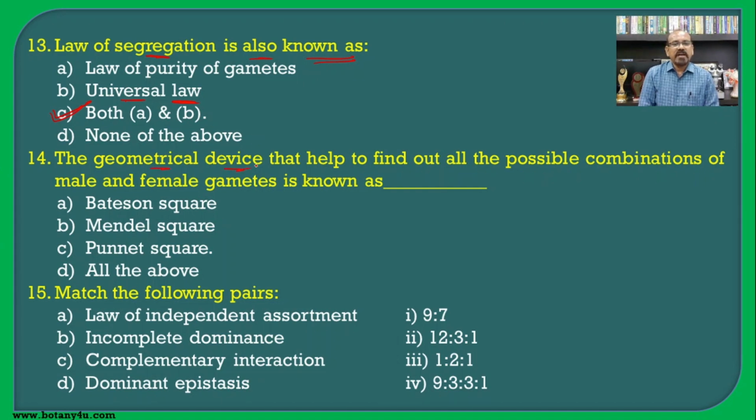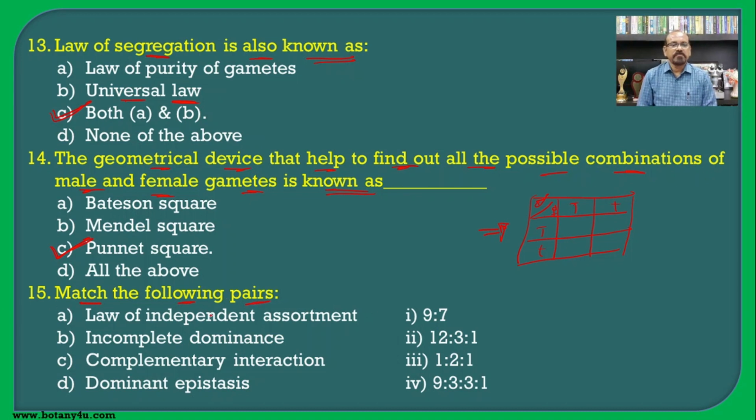The geometrical device that helps to find out all the possible combinations of male and female gametes is known as the Punnett square. In the crosses, we have seen several times such a condition in which we know the male gametes and female gametes, capital T, small t, capital T and small t. Such a geometrical device is known as the Punnett square, and hence it is the correct answer.